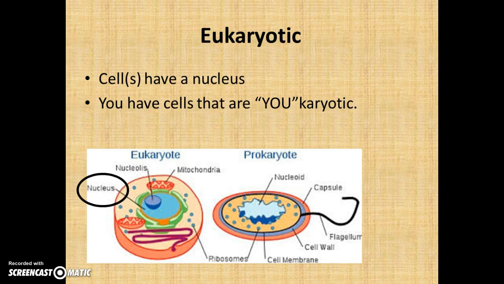Eukaryotic means cells that have a nucleus, and that's every other living thing. They're all eukaryotic except for the monorans. And you have cells that are eukaryotic. So that's maybe one way you can help you remember. You are eukaryotic. So when you compare the two, there is no organized nucleus here, but in this one, there is a nucleus right here. And that's where all of your genetic information is going to be found.